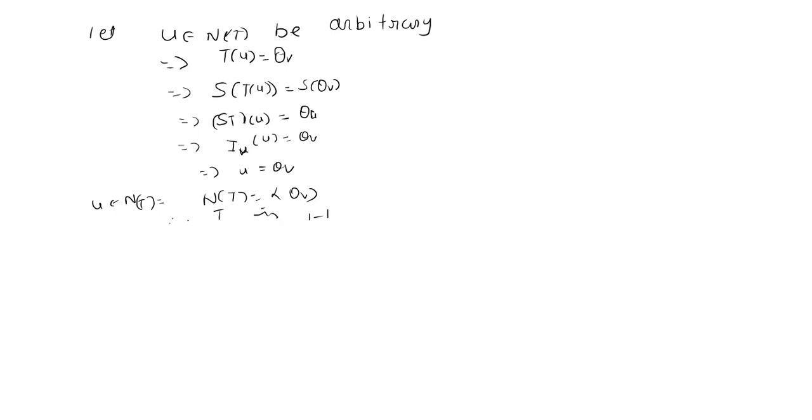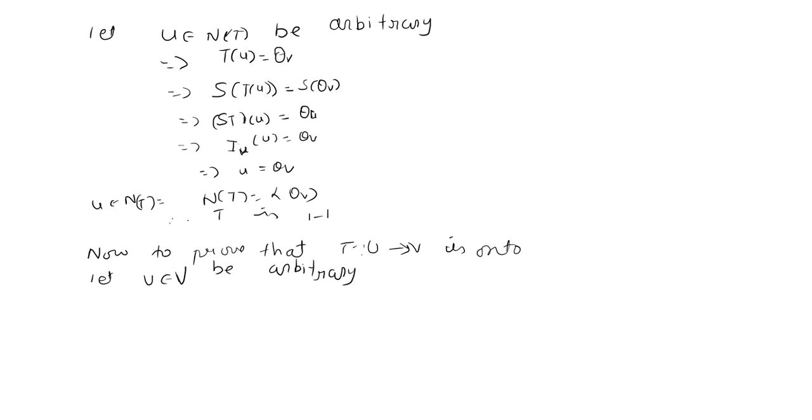Now it's left to prove T is onto. To prove that T is onto, let v belonging to V be arbitrary. Then T of S of v is equal to TS of v, which is nothing but IV of v, which is nothing but v.